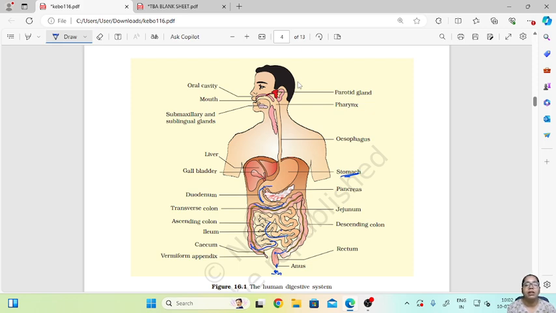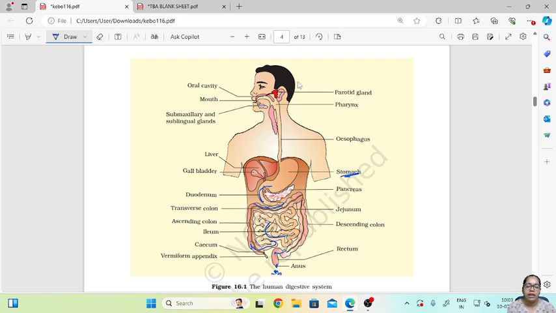Then in our stomach, the stomach will produce hydrochloric acid, then trypsin, and then mucus, so that this helps in the digestion of the food. After that, the liver will produce bile to emulsify the fats in our food, and the pancreas will secrete trypsin and pepsin, which will help in the digestion of protein into amino acids.